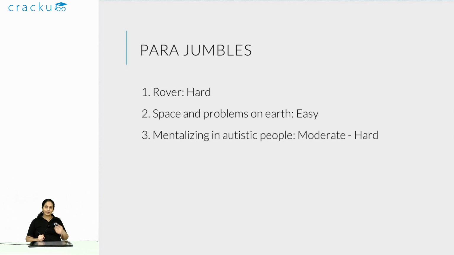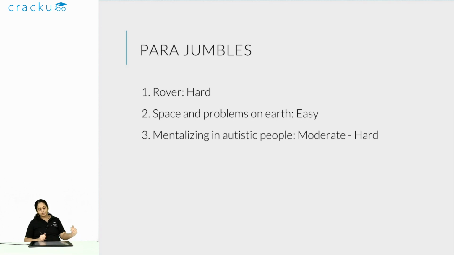So just remember, if you are getting these kind of parajumbles wrong, the minute you see that there are two independent sentences, rely more on the chain of thought method rather than on grammar, because grammar is not your friend in case there are many independent sentences. Grammar depends on connectors, conjunctions, etc. And if those are not there, then it's difficult to solve using only grammar alone. So if you are not able to solve these kind of sets, just try the chain of thought method to solve parajumbles where there are multiple independent lines.